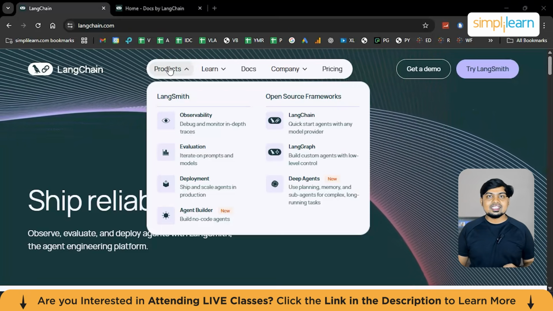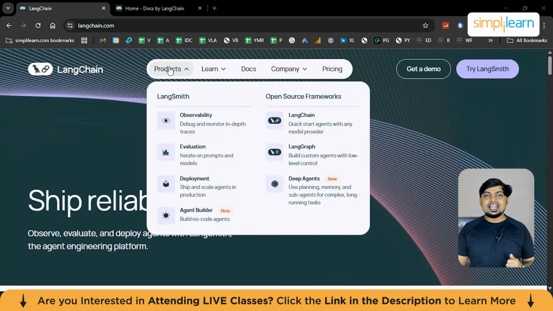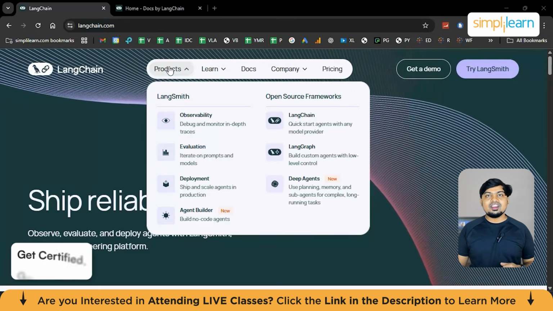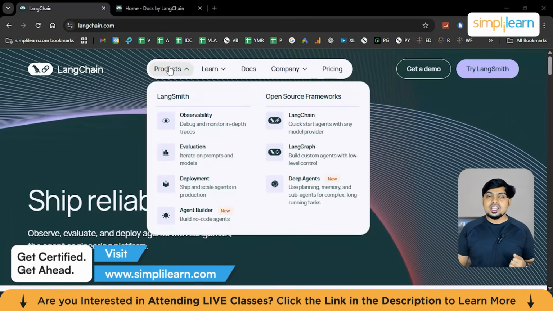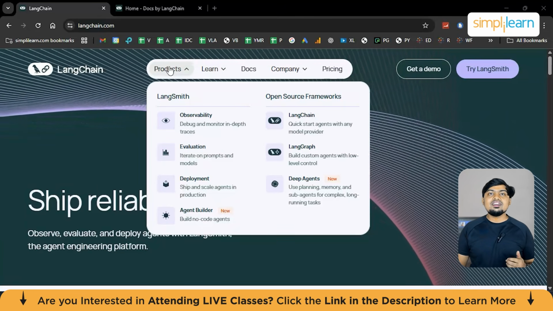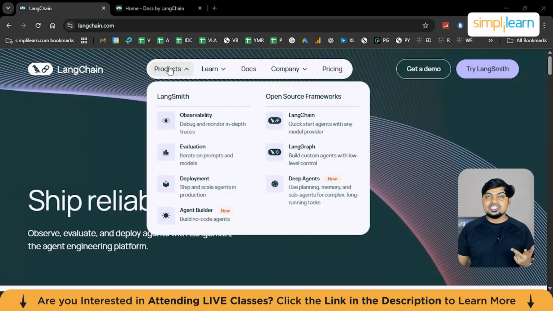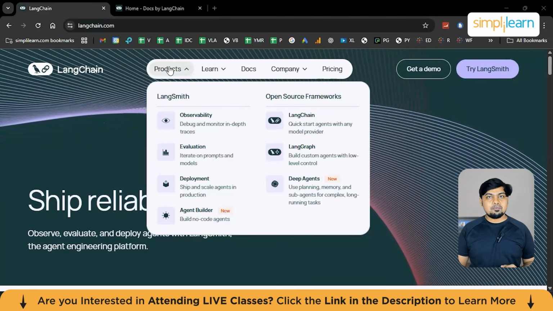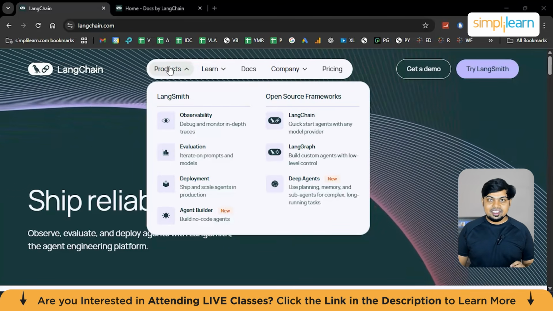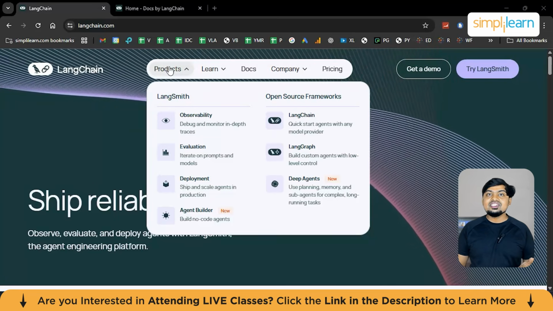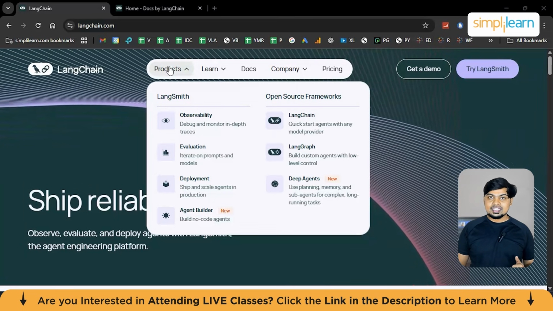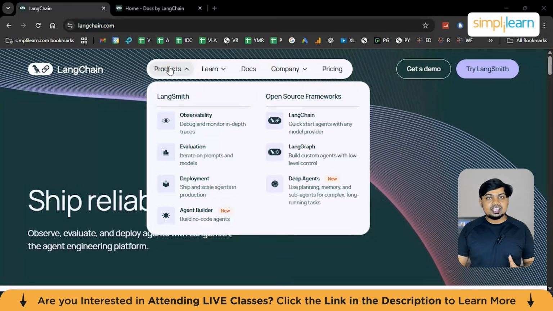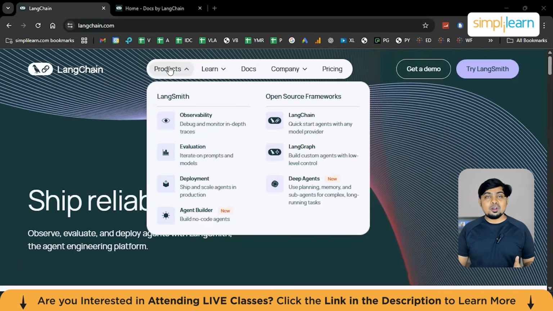Another one is deterministic workflows with LangGraph. This is where LangGraph comes in. LangGraph allows you to design agent workflows as graphs, not just loose loops. You can define states, transitions, conditions, failure handling, and a lot more. Instead of the agent deciding everything, you design how the agent is allowed to think. This is critical for enterprise systems, compliance-heavy applications, multi-step automation, and a lot more.